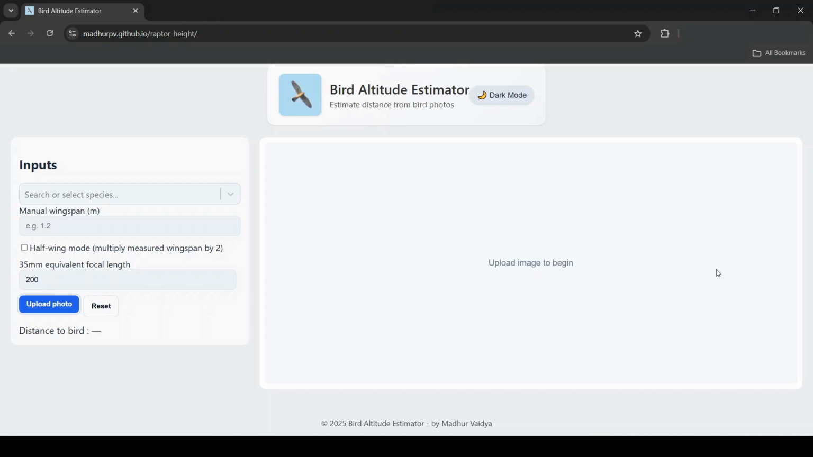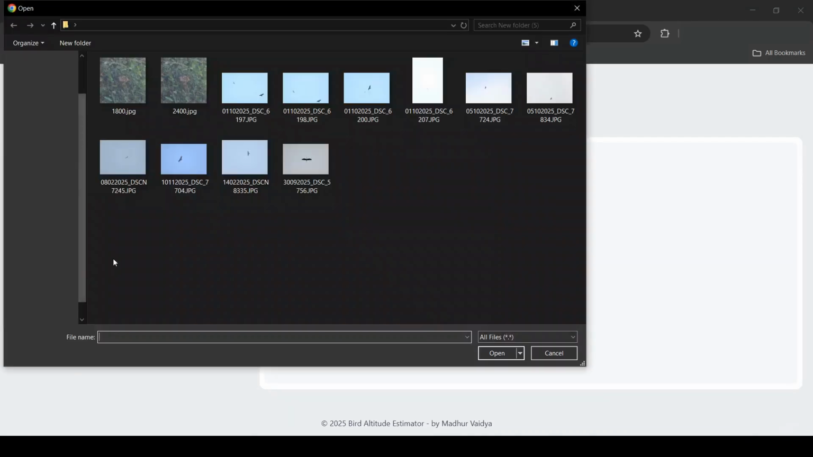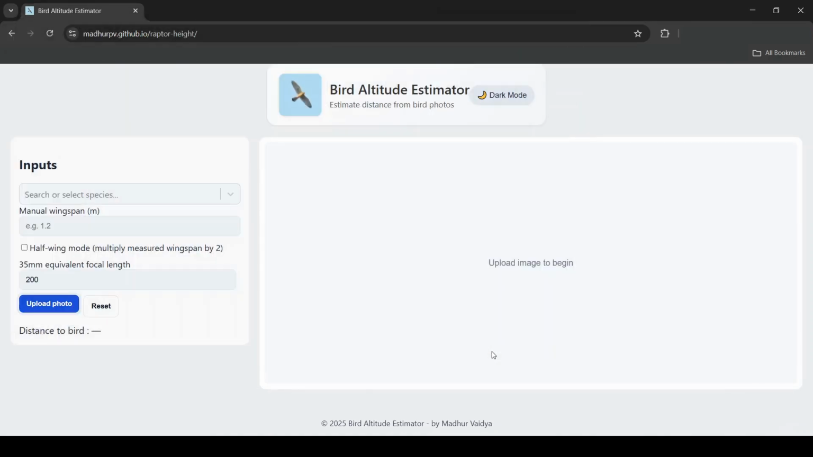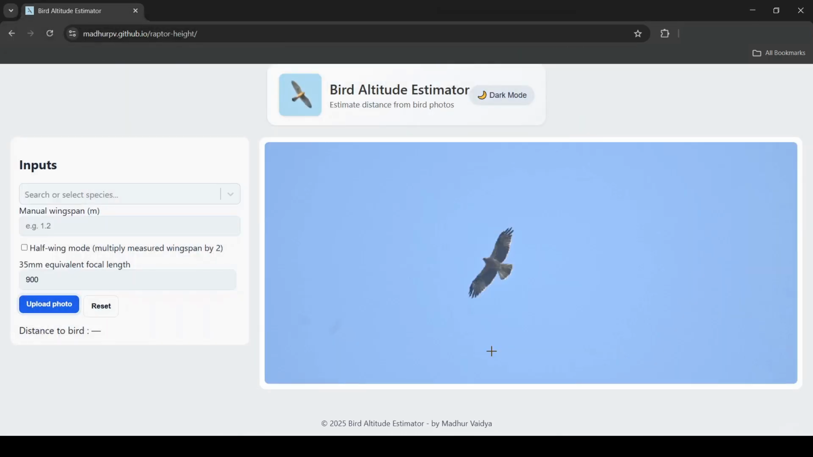This is how the Bird Altitude Estimator website looks. Let me show you how to use it. First, click on Upload Photo and select your bird photo. In this case, it is a booted eagle. Notice the bird has its wings fully outstretched and is flying perpendicular to the camera.